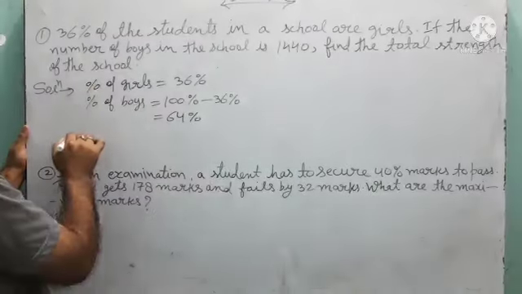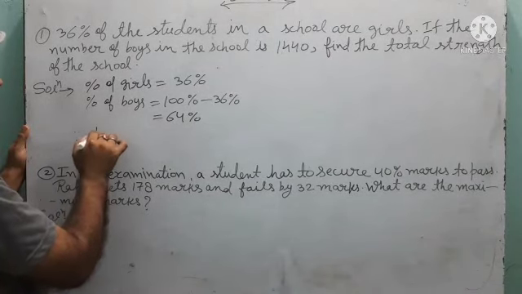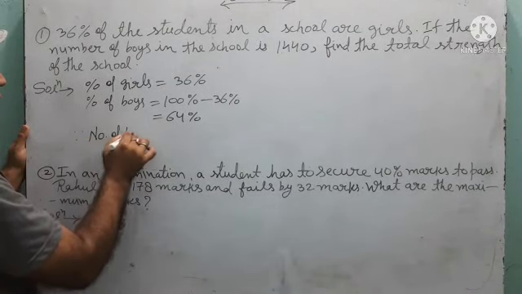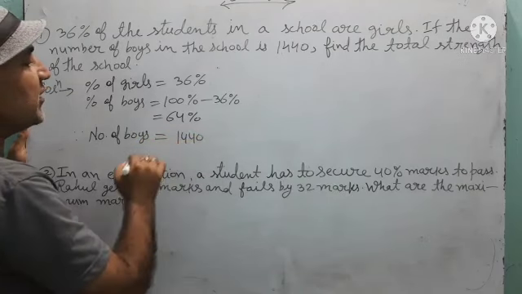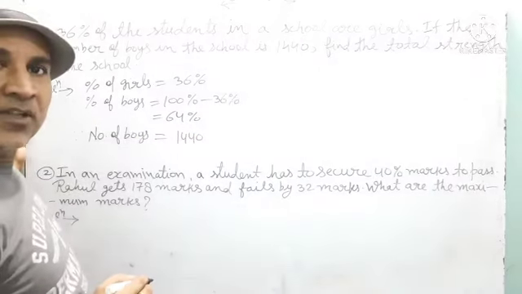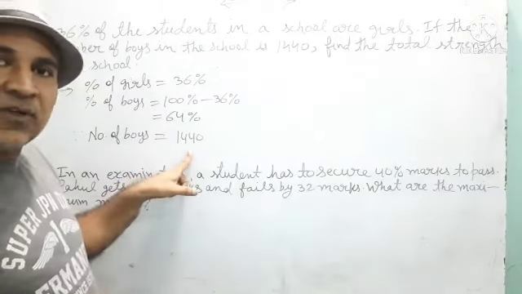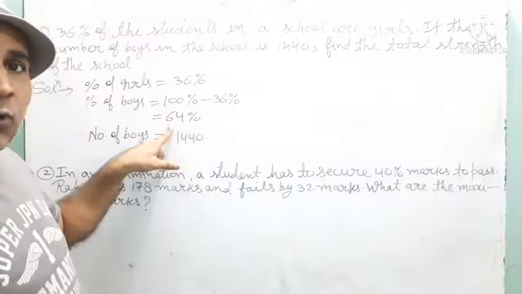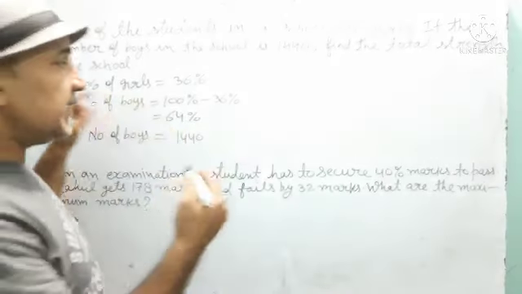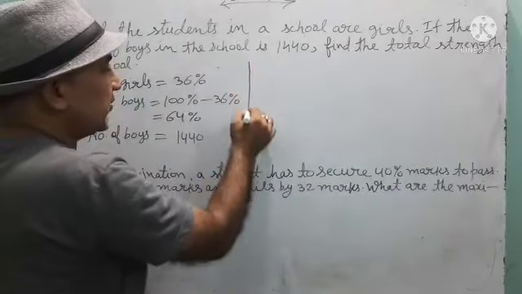But in your question it is given that the number of boys is 1440, and the percentage of the boys is 64%. Then what will be the total strength?